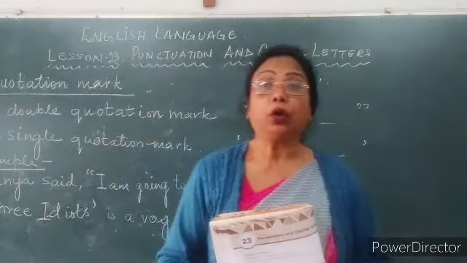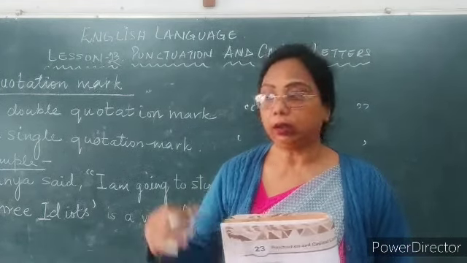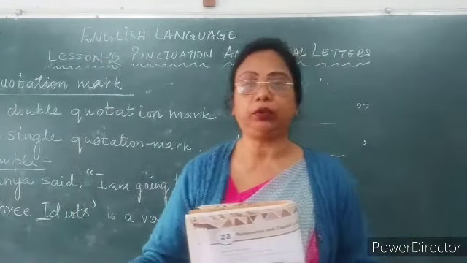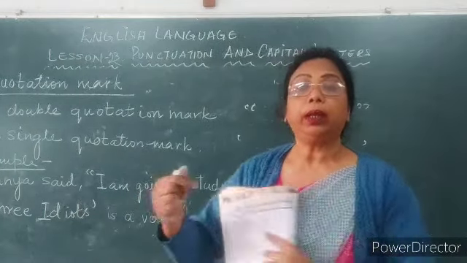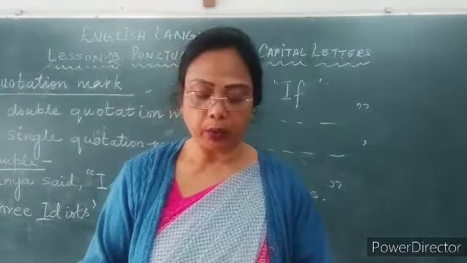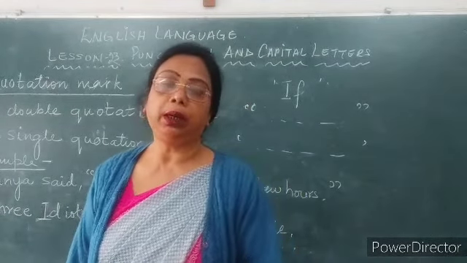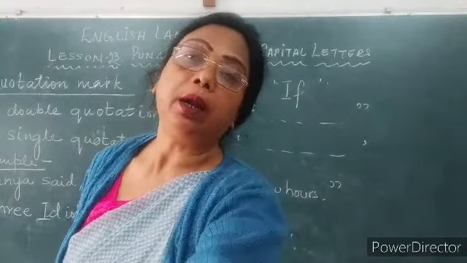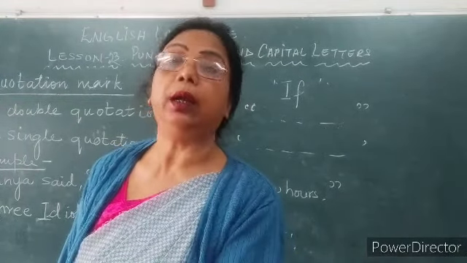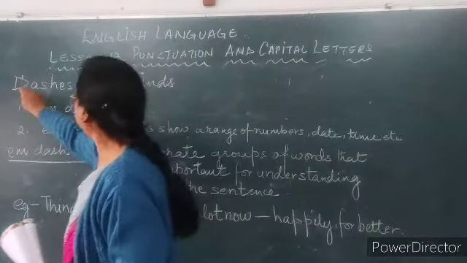But if you are quoting a sentence of the hero or any character of the story, then you will put it in double inverted commas. This is how we are going to use double inverted commas in our conversation or in our written work. Now next is dash.